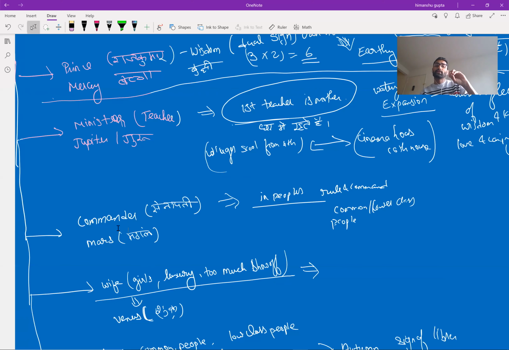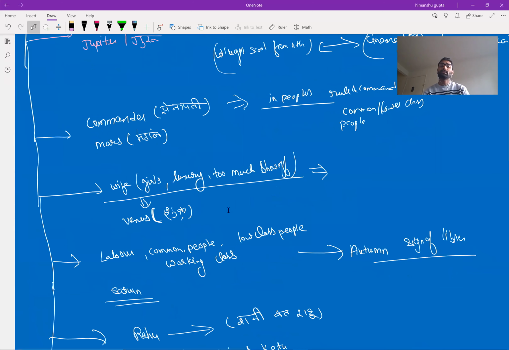And it gets debilitated in Cancer sign at 28 degrees. Why debilitated in Cancer sign? Because the commander, who always loves to fight war and command, is in the house of the mother, where everything is lovable and people get nurturing things. So the commander will not feel really good in the house of the mother. That is why it gets debilitated in the Cancer sign.